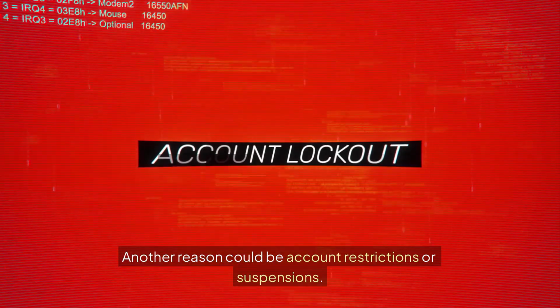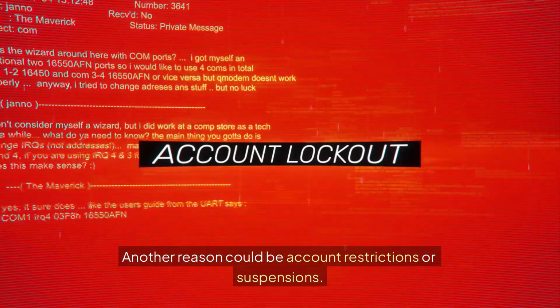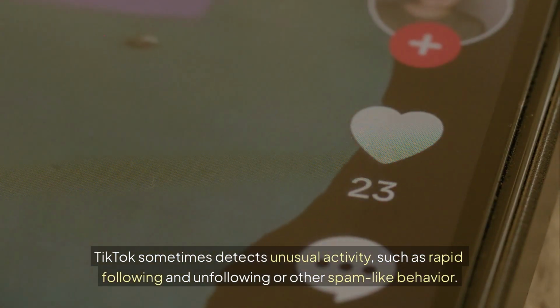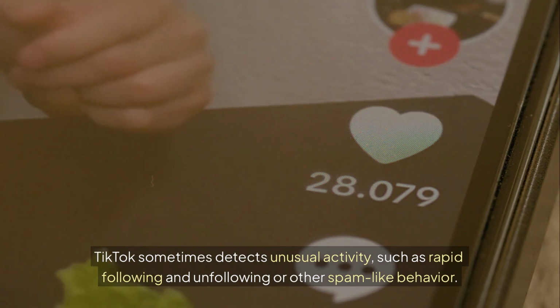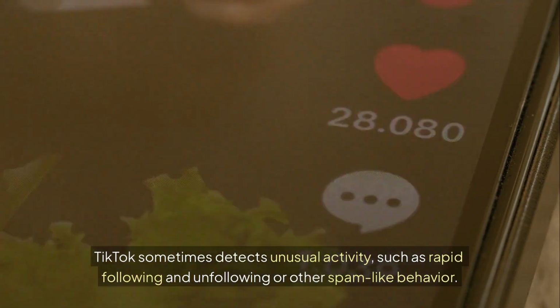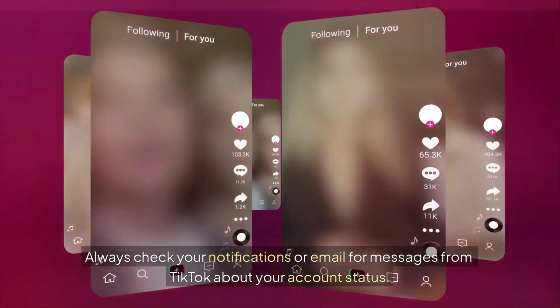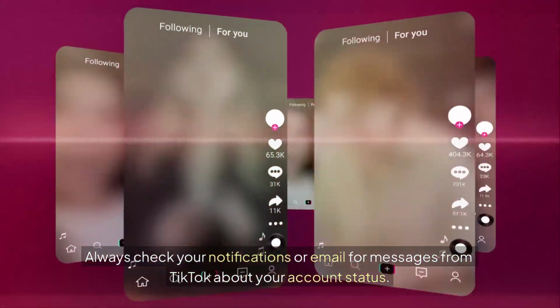Another reason could be account restrictions or suspensions. TikTok sometimes detects unusual activity, such as rapid following and unfollowing or other spam-like behavior. If your account is flagged for this, you might see a temporary follow restriction. Always check your notifications or email for messages from TikTok about your account status.